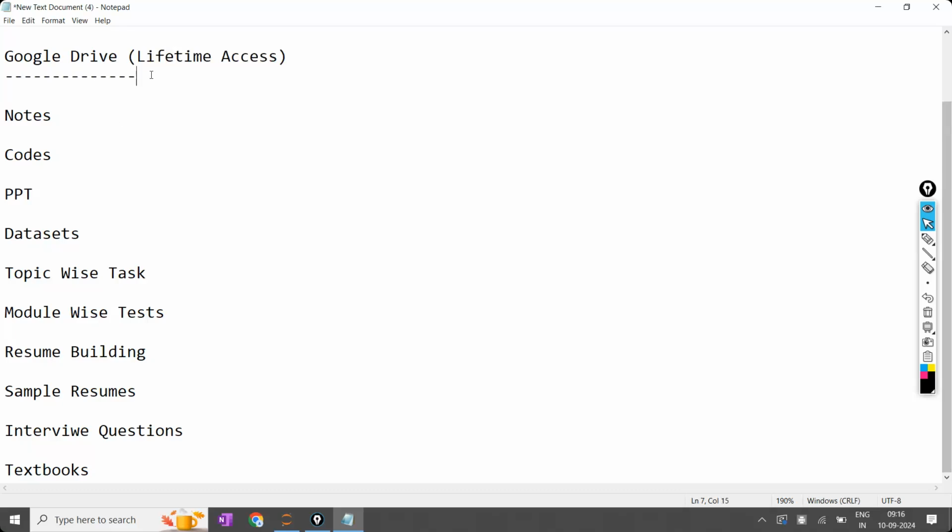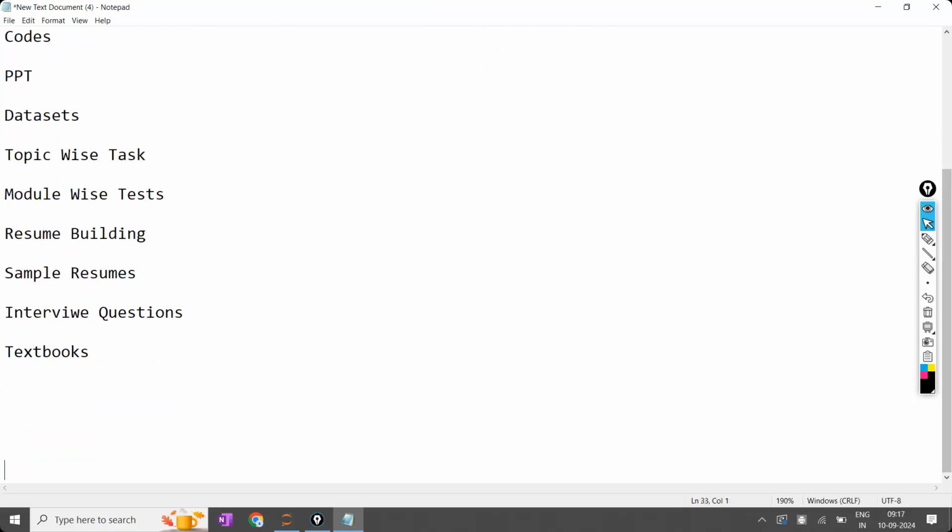Now, where are you going to get this Google Drive access? The Google Drive will be available in the Google Classroom. For the students who have enrolled in the course, we have already sent the Google Classroom invitation. Almost 80 students have enrolled till now, both offline and online.